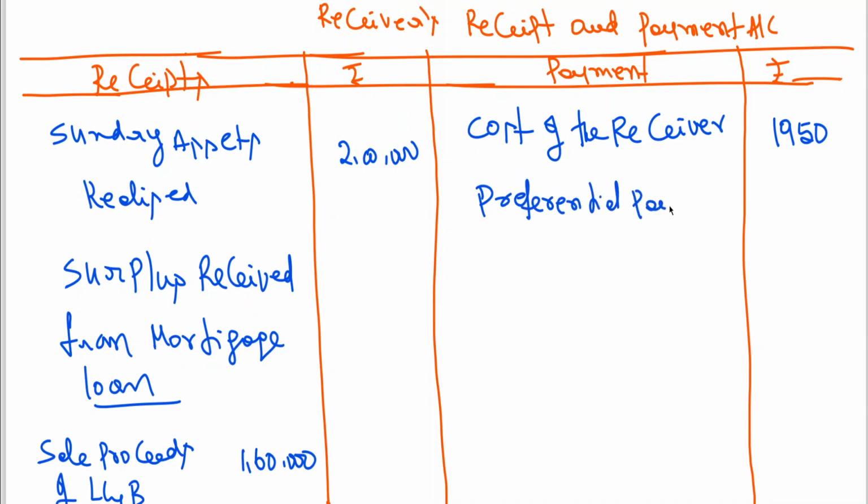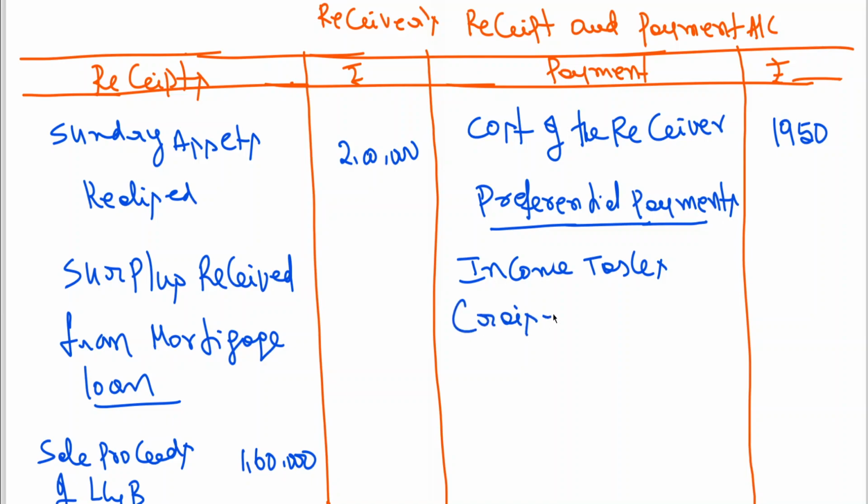It is also called preferential payments. You can also call it preferential payment. That is income taxes raised within 12 months. Income tax raised in 12 months is 25,000.